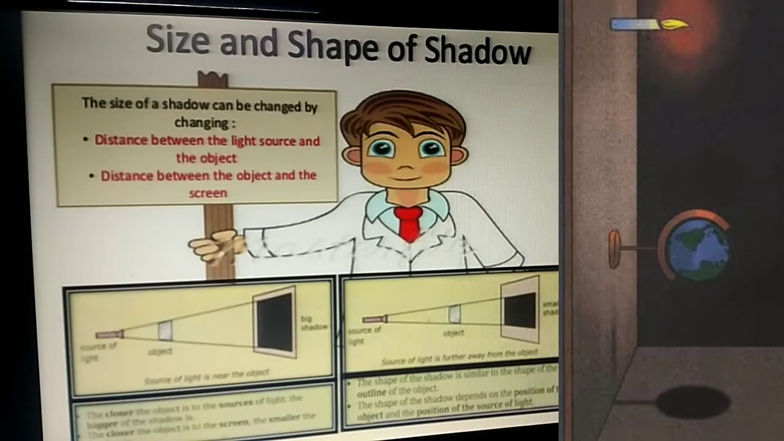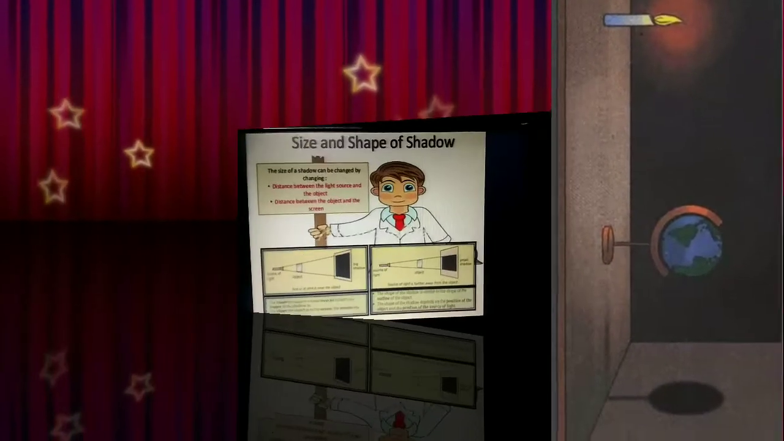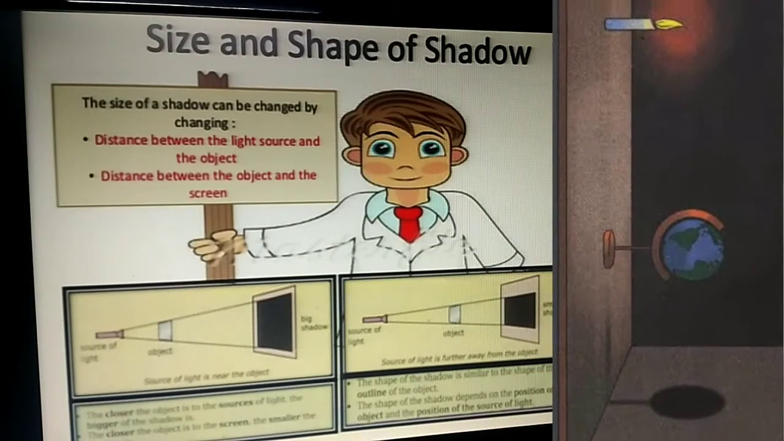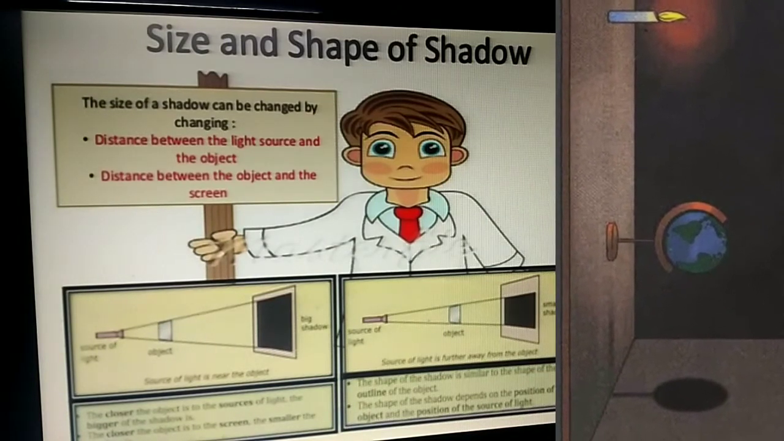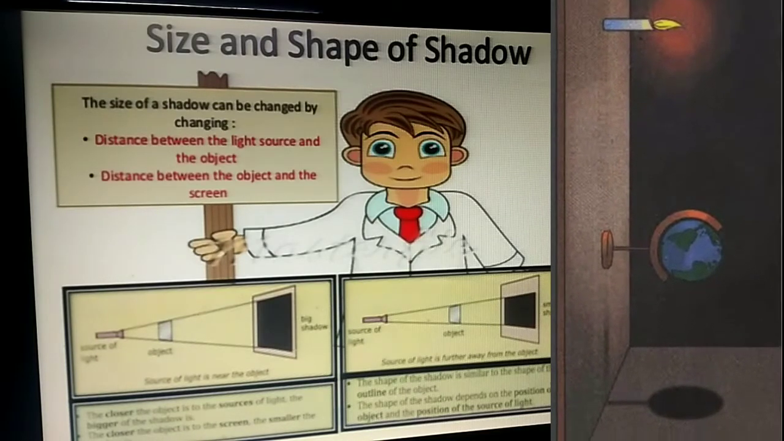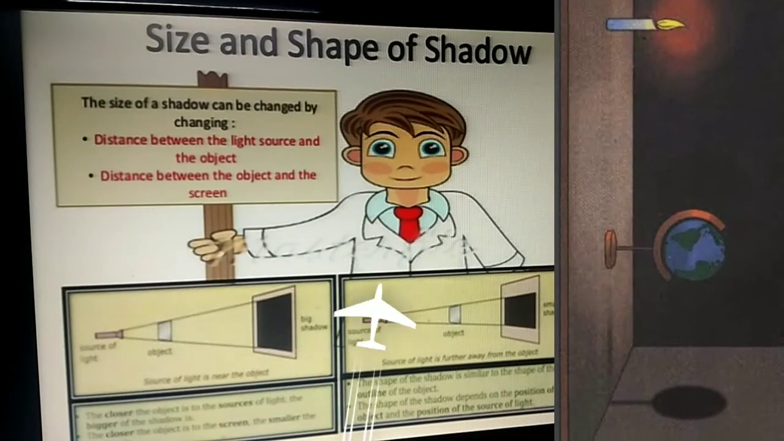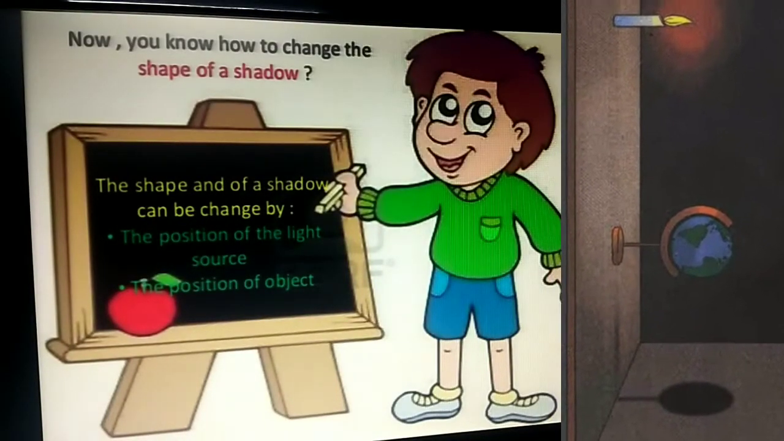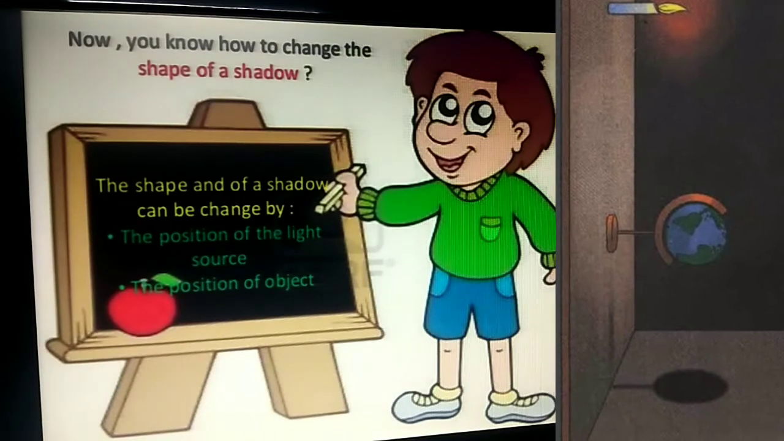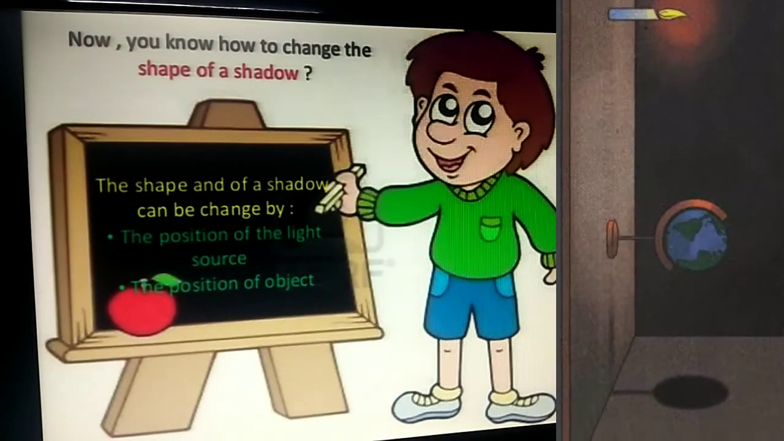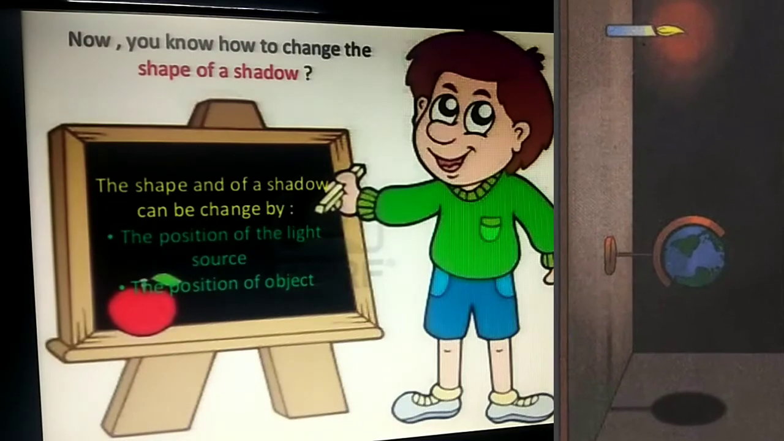Then how will the shape be changed? The shape of the shadow is similar to the shape of the outline of the object. The shape of the shadow depends on the position of the object and the position of the source of the light. Now, you know how to change the shape of a shadow. So the shape of a shadow can be changed by the position of the light source or the position of the object.